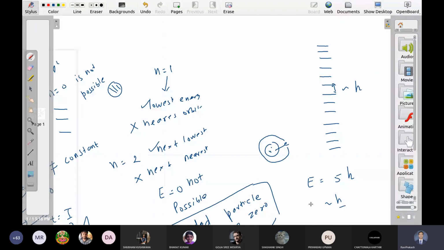But if our energy itself is of the order of a very large number, does this separation make any sense? No, right? So in that sense, we say that classical life is hidden in quantum mechanics. But in the exact sense, energies are always discrete. When we say they are continuous, it actually means that the separation between two energy levels is so small that it is extremely difficult or almost impossible to measure.